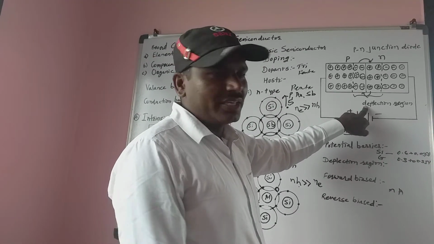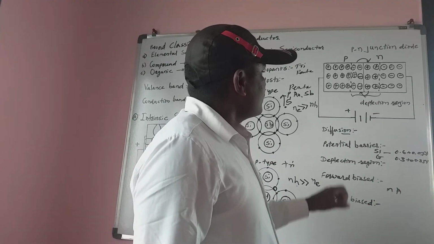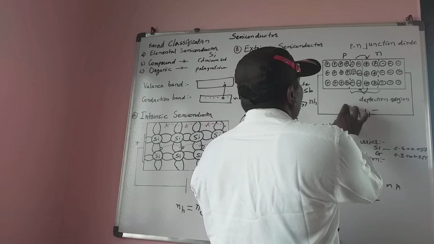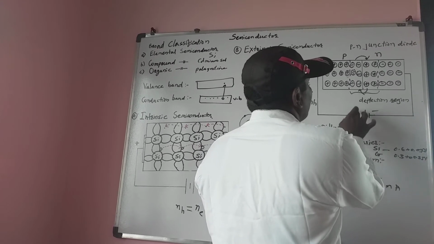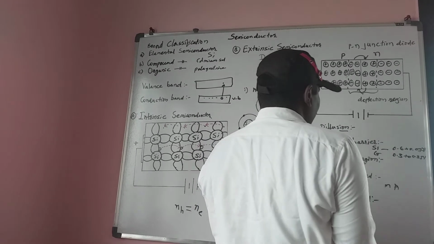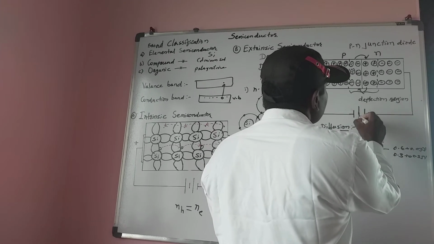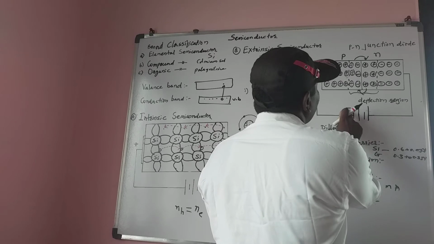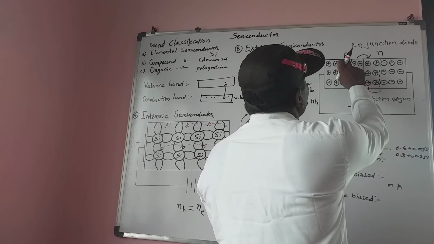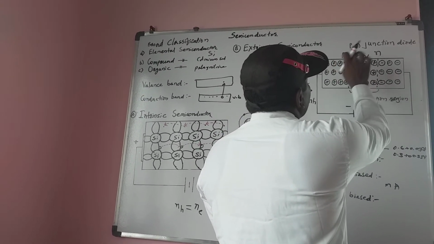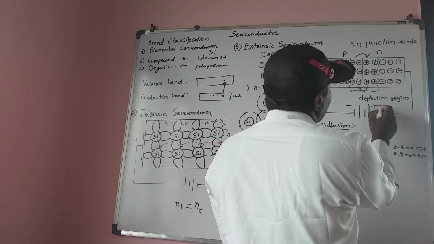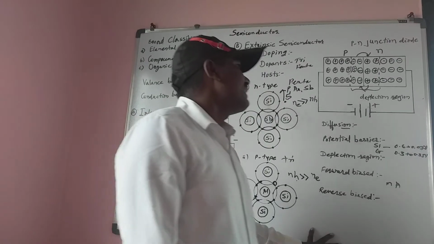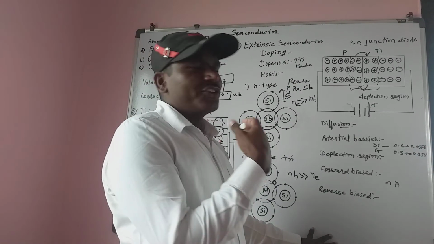If the connections are opposite, that means the negative terminal of the power supply is connected to the P of the PN junction diode, and the positive terminal is connected to the N terminal of the diode. At that time we say it is a reverse bias.